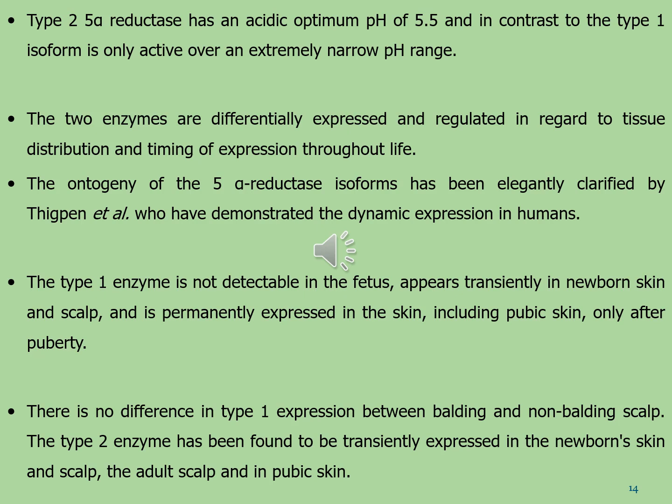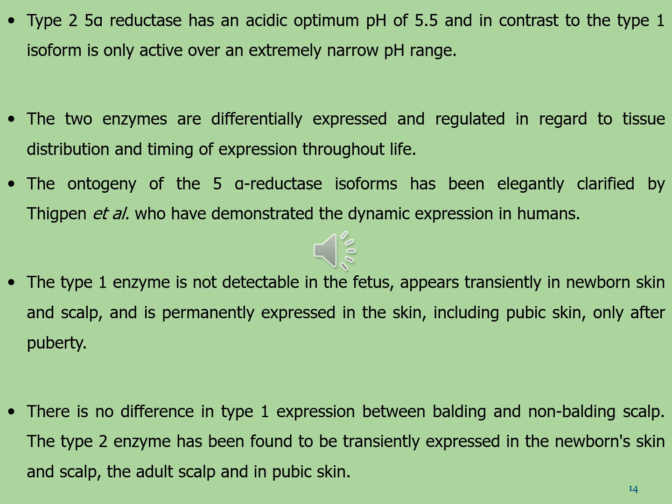The type 1 enzyme is not detectable in the fetus, appears transiently in newborn skin and scalp, and is permanently expressed in the skin, including pubic skin, only after puberty. There is no difference in type 1 expression between balding and non-balding scalp.